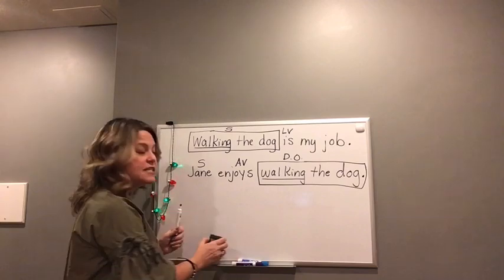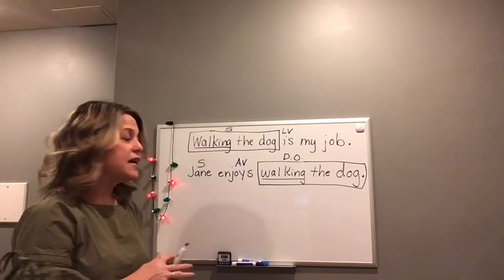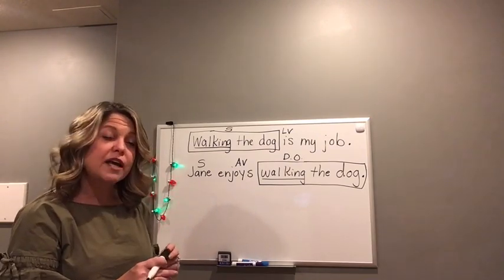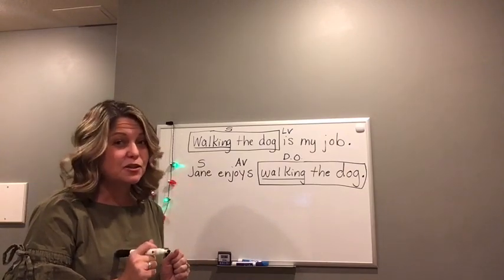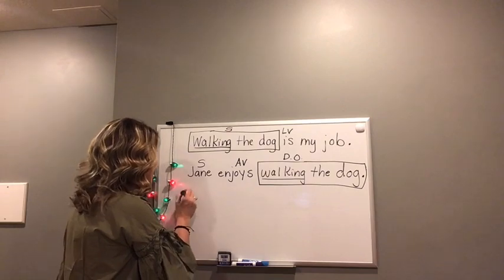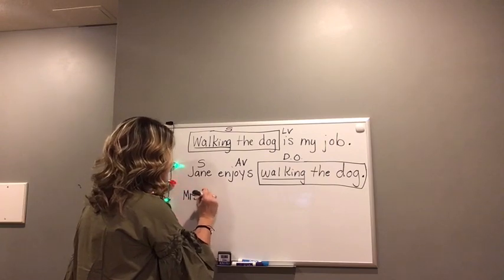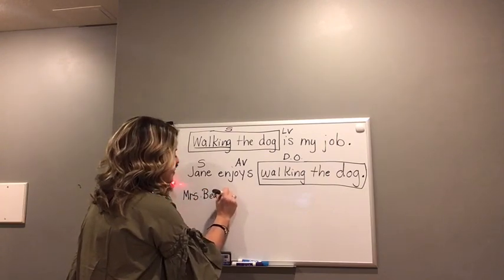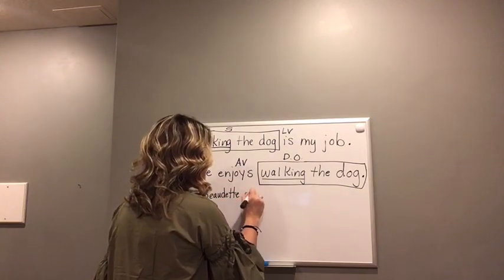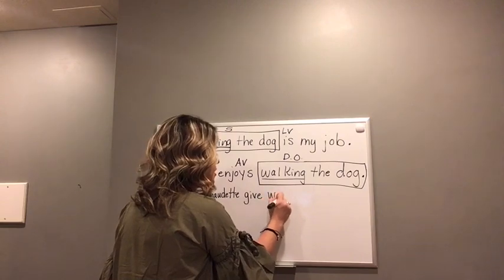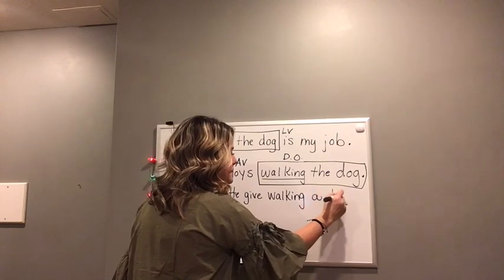So there is another noun job that walking the dog can do. Now let's try making walking the dog do the job of the indirect object. This is always a little bit tricky, but we can do it. Let's say Mrs. Bodette, we'll make her part of our review tonight. Mrs. Bodette gives walking the dog a try.